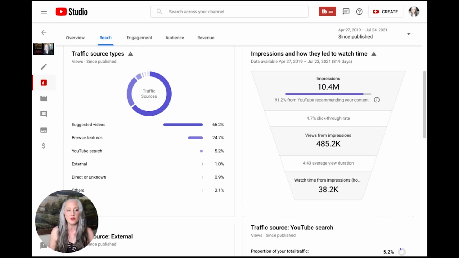So browse features are basically videos that YouTube is going to suggest, maybe when you go onto your YouTube page. There's a bunch of videos that they're suggesting. That's not the suggested videos, because the suggested videos are the ones on the right-hand side. The browse features are random videos that show up on the whole platform.